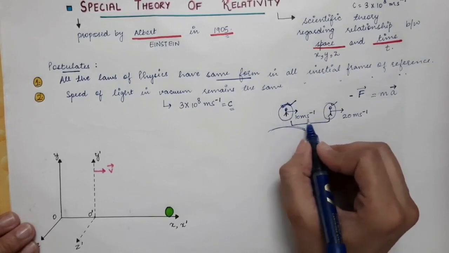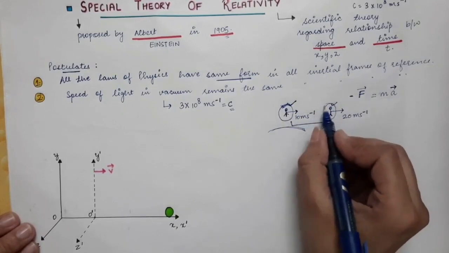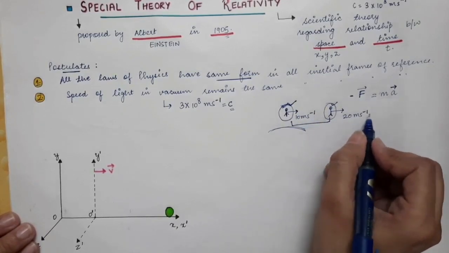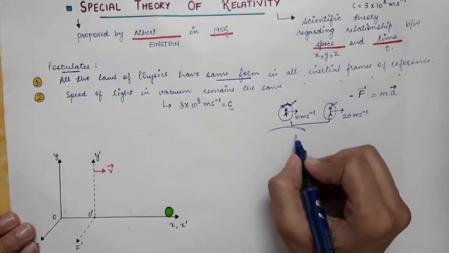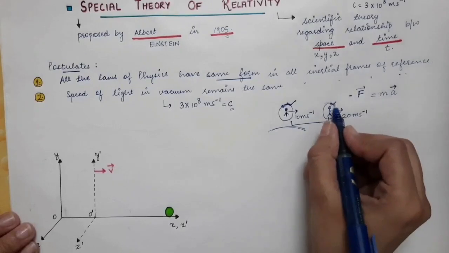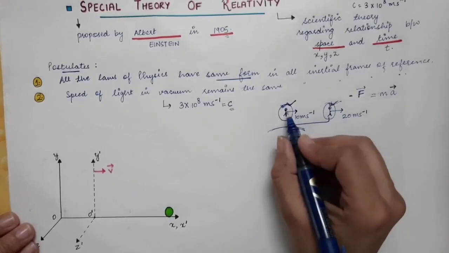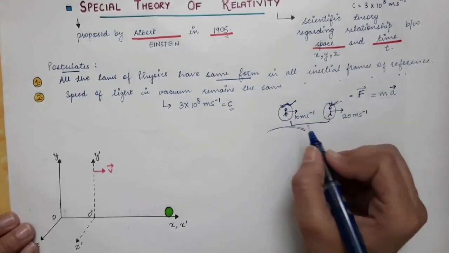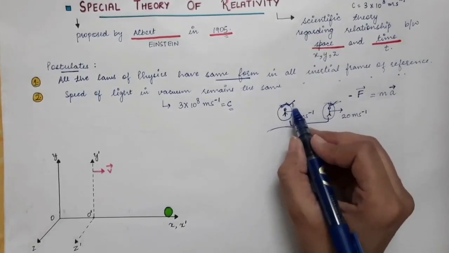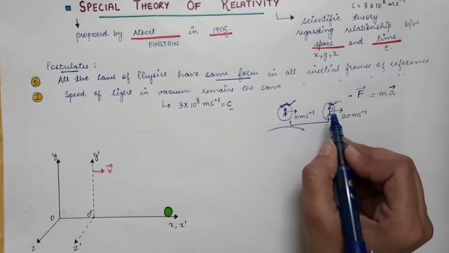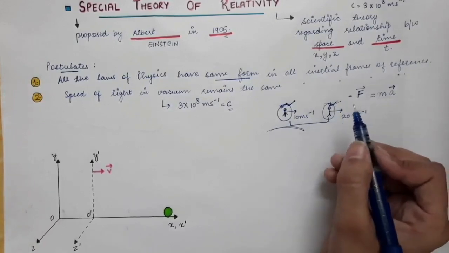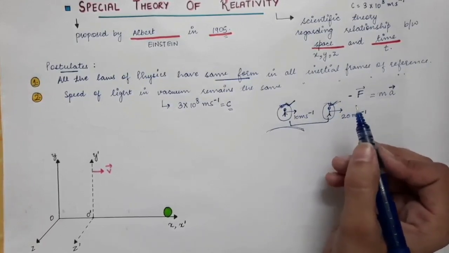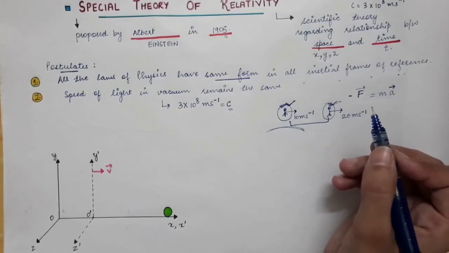Another person is moving with 20 meters per second with respect to the ground, or you can say with respect to the Earth. So the velocity of this second person with respect to the first will be 20 minus 10, and that will be 10 meters per second. So according to this observer, the second person is moving with the velocity of 10 meters per second. This is the concept of relative velocity.